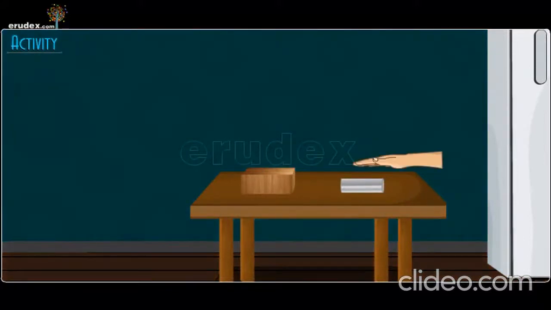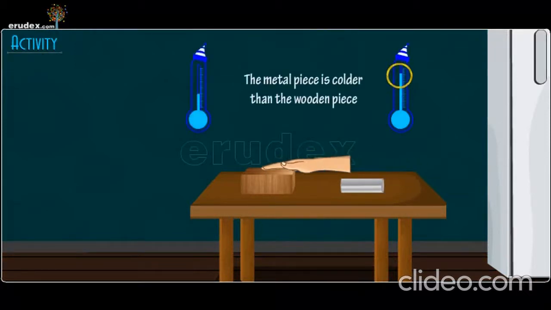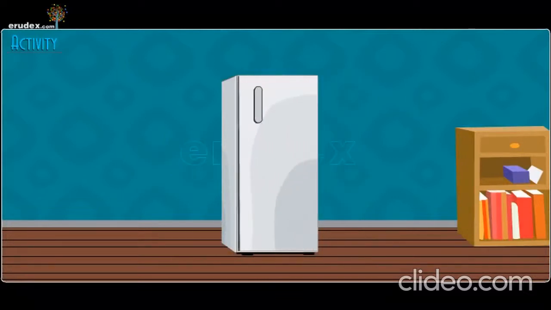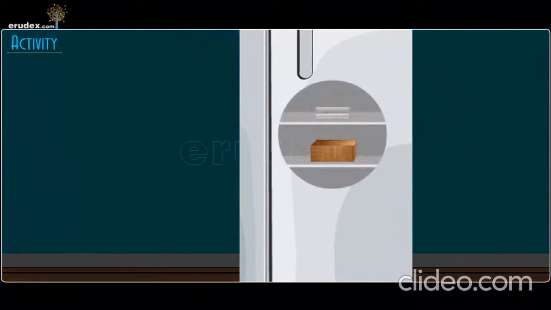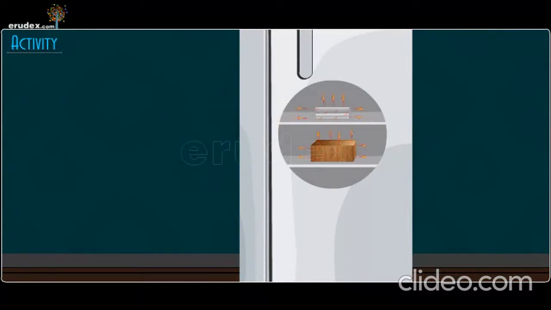When we take out both the pieces which were kept in the fridge, we can observe that the metal piece is colder than the wooden piece. From this, we can say that when we keep materials in a fridge, they become cold. That is, they lose heat energy. The wooden and metal pieces show difference in their coldness when removed from the fridge.